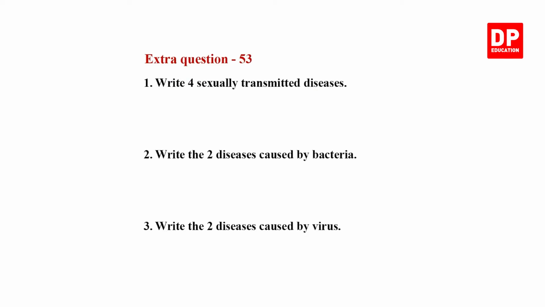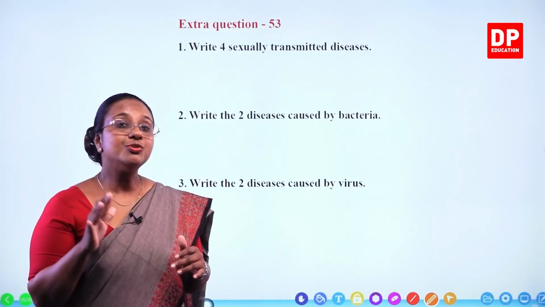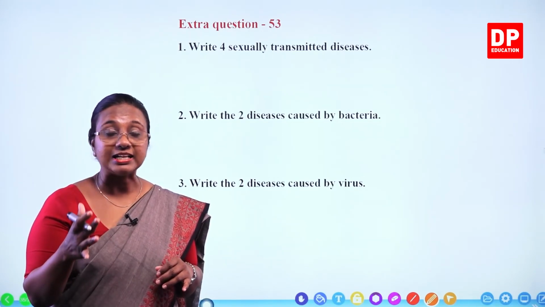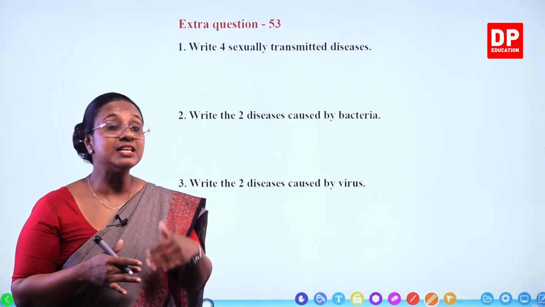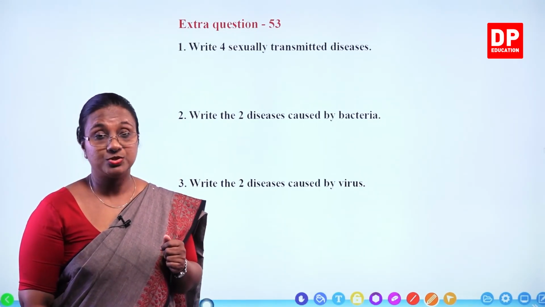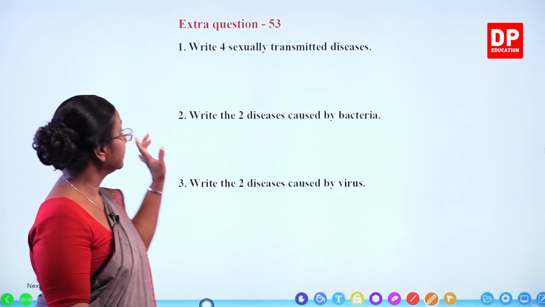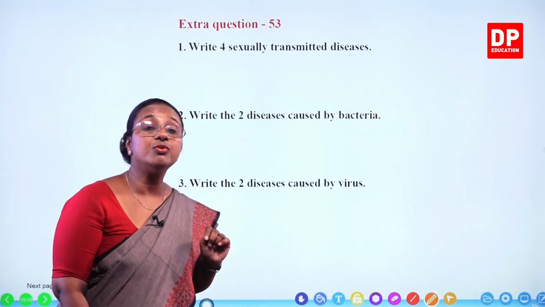Extra question 53. Write 4 sexually transmitted diseases. So you all know, students, sexually transmitted diseases are usually transmitted by sexual activities or the secretions from the reproductive organs. Sometimes they are also transmitted by blood transfusion. So those are the diseases that are known as sexually transmitted diseases.